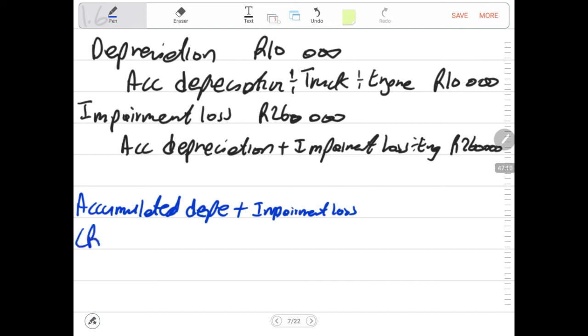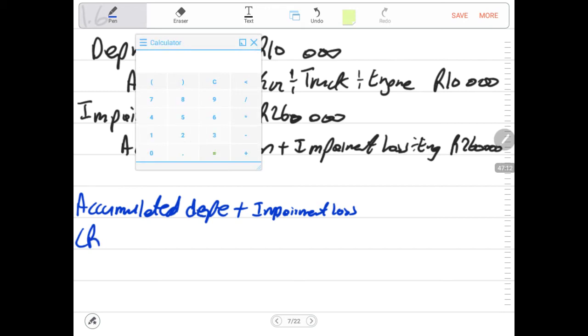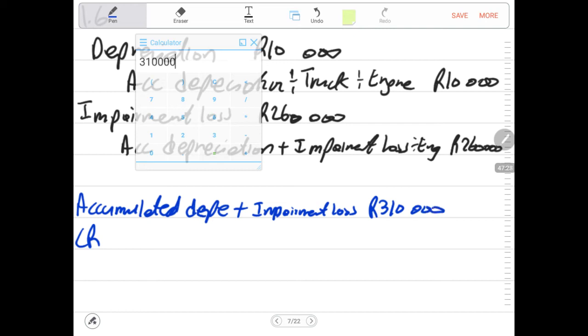In other words, let me just simplify it to you. The accumulated depreciation will be the cost of the asset, 352,000, minus the amount that was received from the sale of this asset. It is 310,000. I will tell you where that amount is coming from. 310,000. That's the amount that I need to calculate. What do you say? The cost of this asset, 352,000, minus cash received.